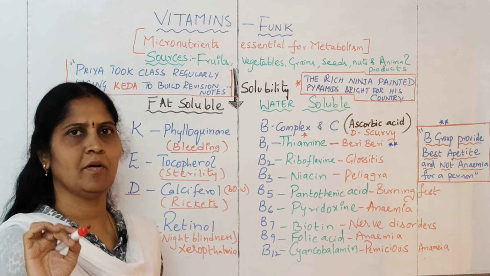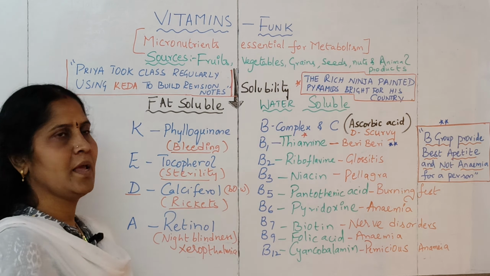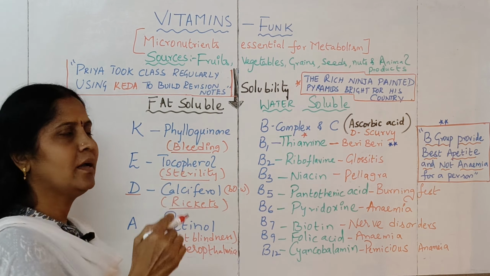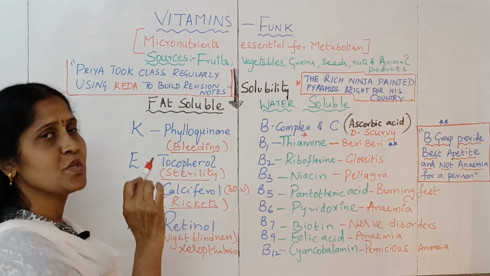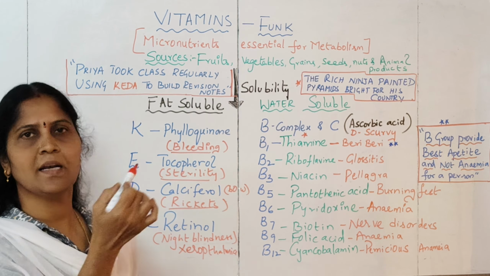Priya took class regularly using Kida to build revision notes. In this you can see the first letters P, T, C and so on will match with the scientific names, and Kida matches with the alphabets related to fat soluble vitamins. If you remember that sentence, all the details you will understand very easily. Here, using Kida means K for knowledge, E for emotion, D for desire, and A for action. In that sense, this sentence can be used.